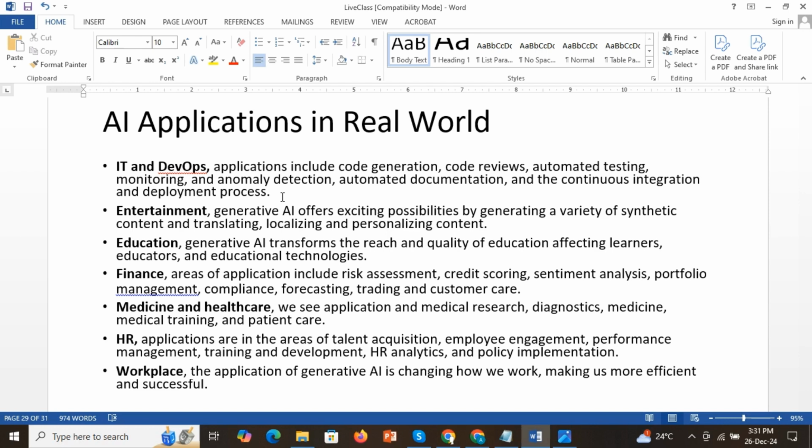Then in HR, nowadays most of them are using AI technologies, for areas like talent acquisition, employee engagement, HR analytics, policy implementation, training and development, et cetera. Lastly, in the workplace, and not only in the workplace but in our day-to-day life, even if we are not working, we are using AI.